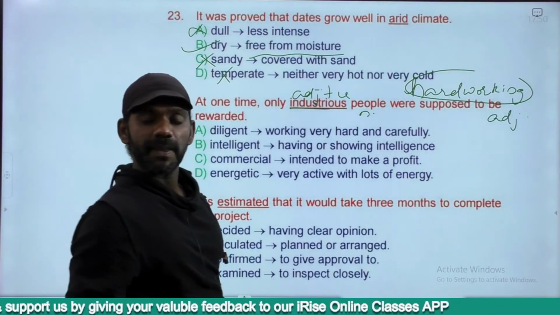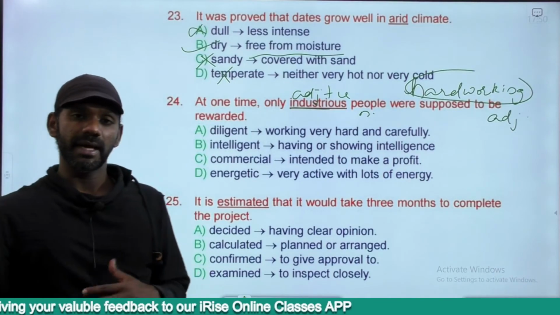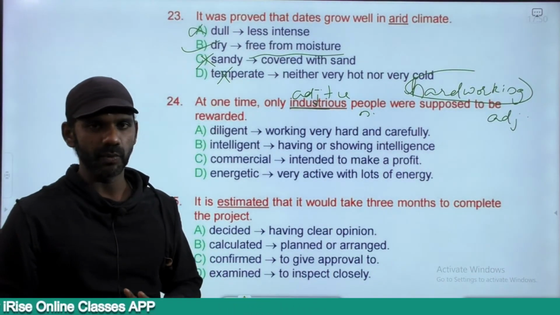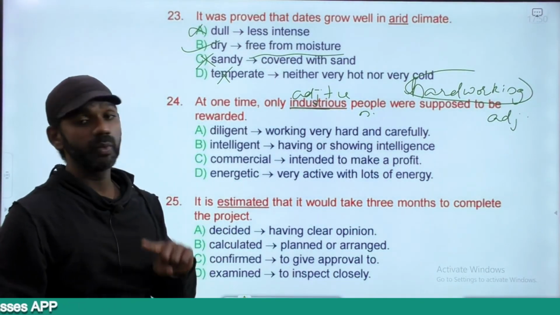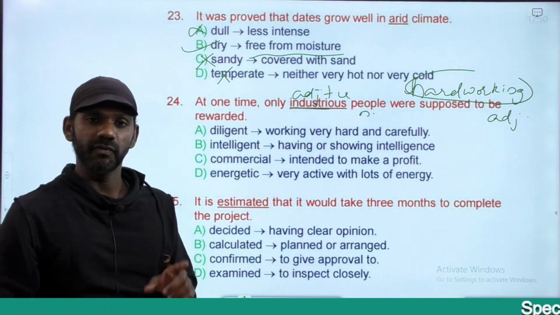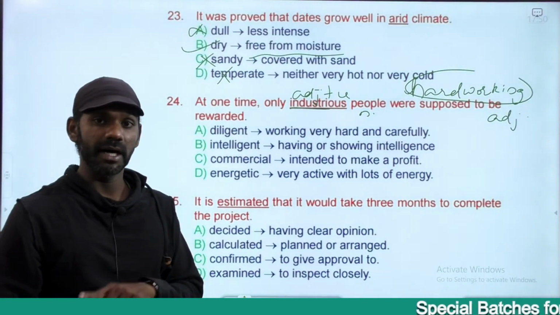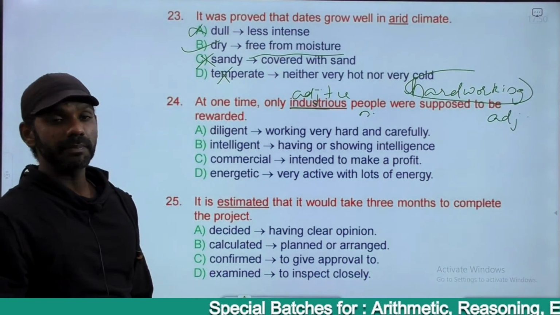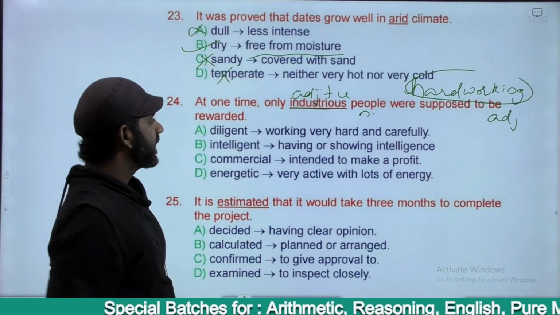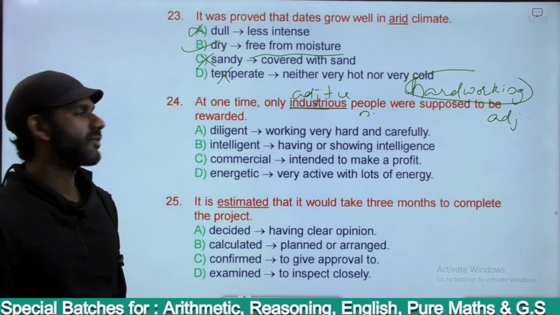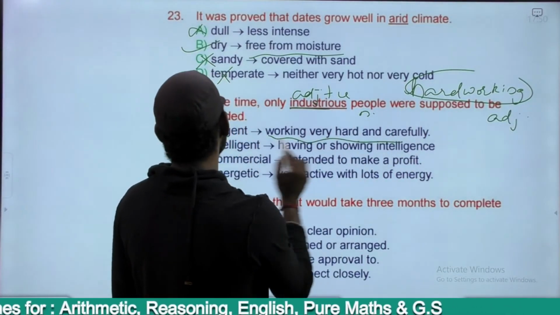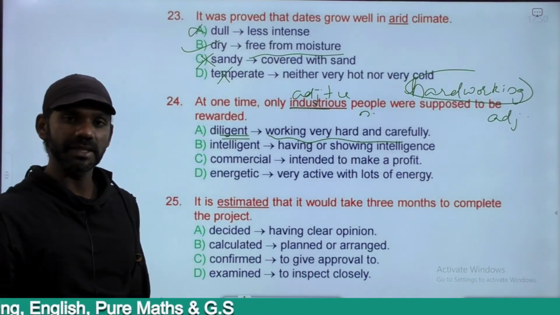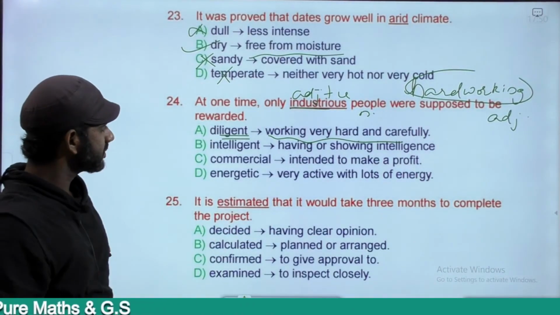The word hard can be an adverb as well as an adjective. Hardly is an adverb, an ly word anyway. Hardworking is an adjective. Working hard: working is a verb, hard is an adverb. Industrious people means hardworking people, positively charged. Diligent means working very hard and carefully. A diligent person is a hardworking person. One who works very hard and carefully can be termed as a diligent person.